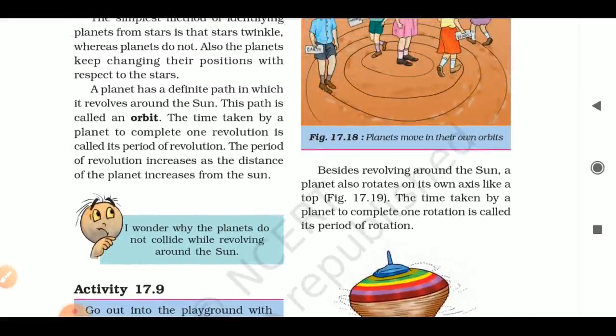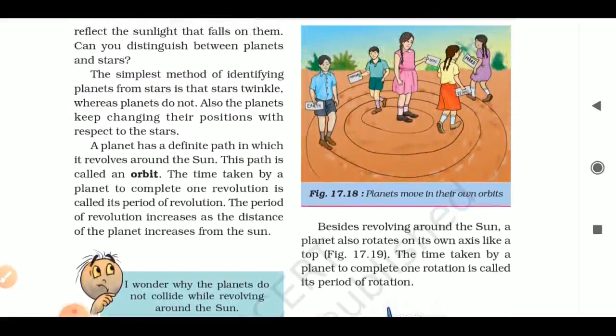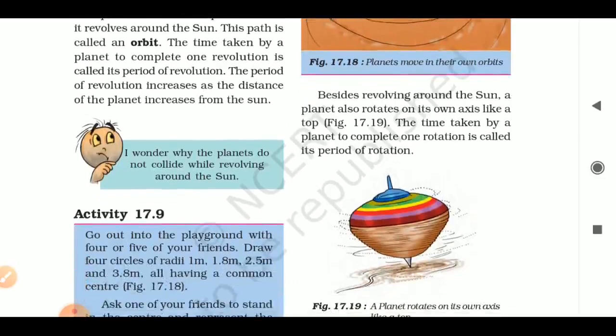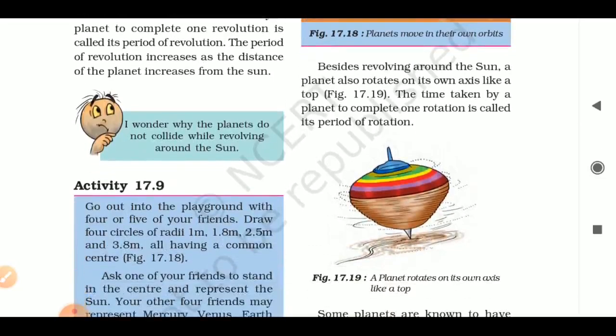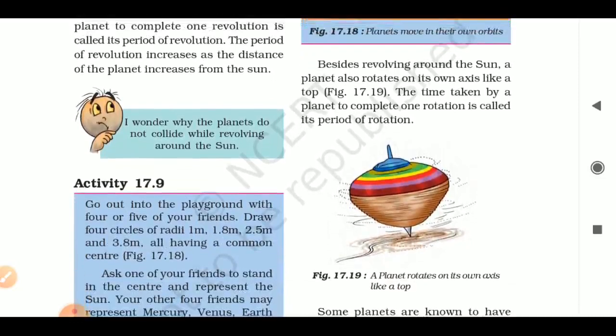Besides revolving around the Sun, the planets also rotate on their own axis. For example, let's take the example of Earth. The Earth revolves around the Sun and it also rotates on its own axis, just like this top rotates on its axis.